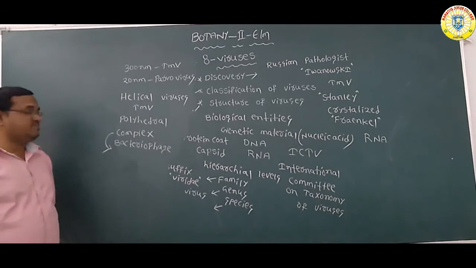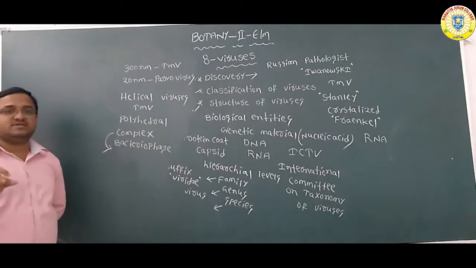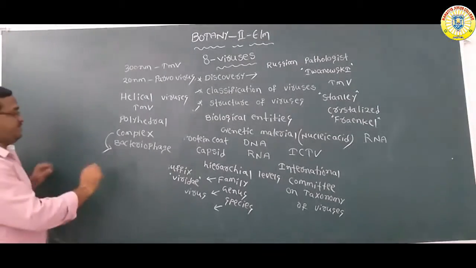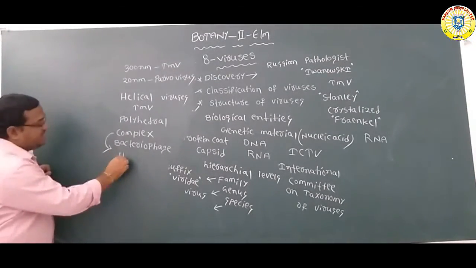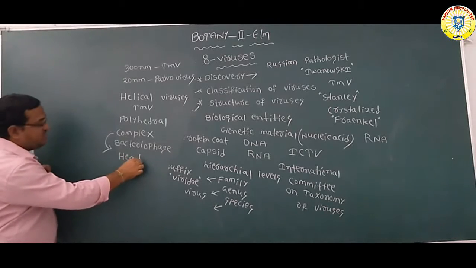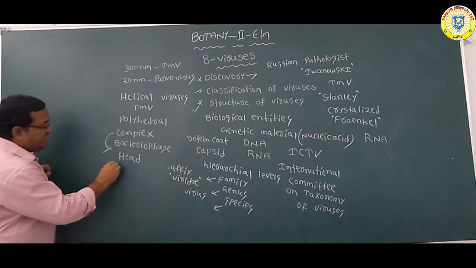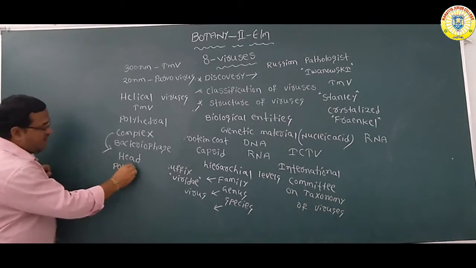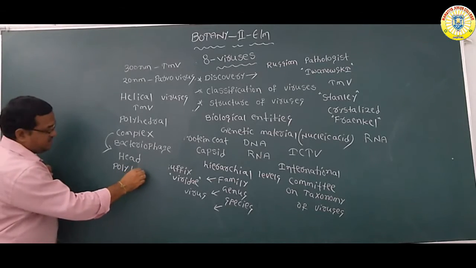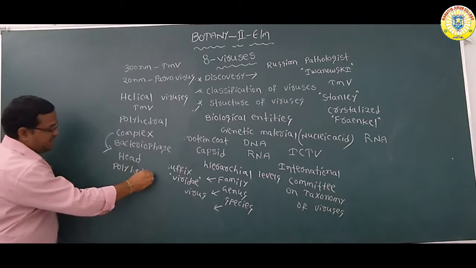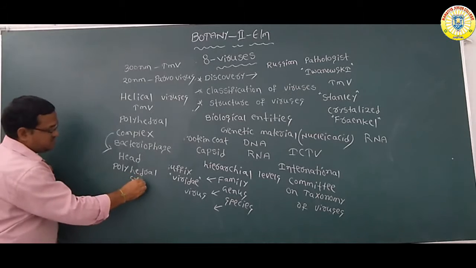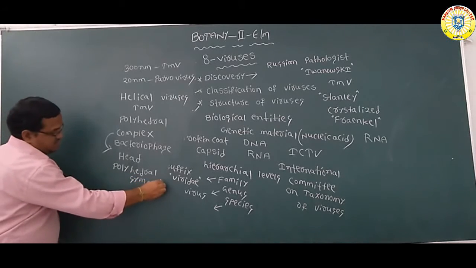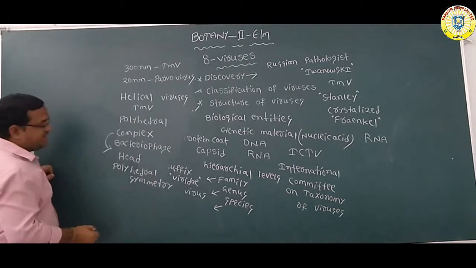If you see the bacteriophage, there are two types of symmetry. The head part shows polyhedral symmetry.